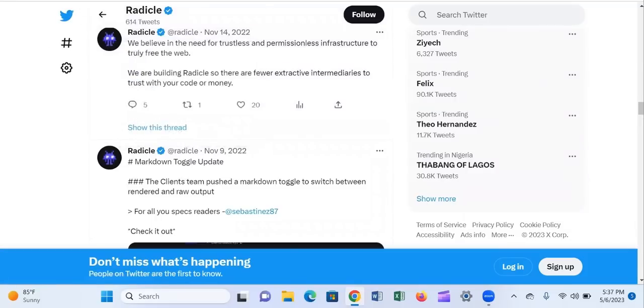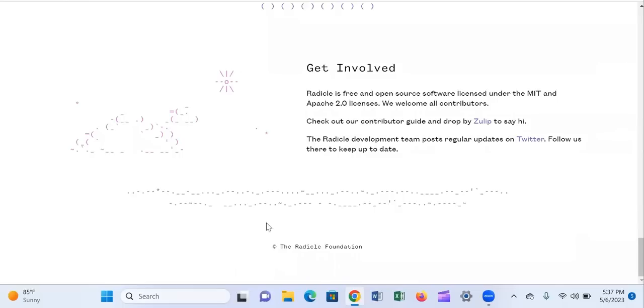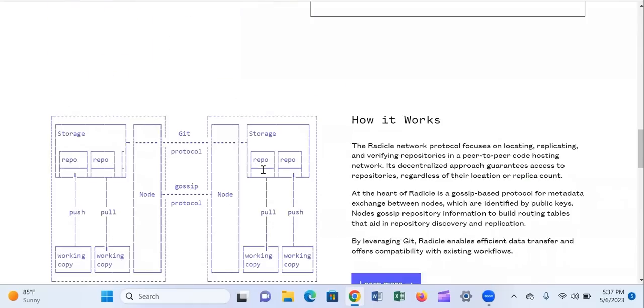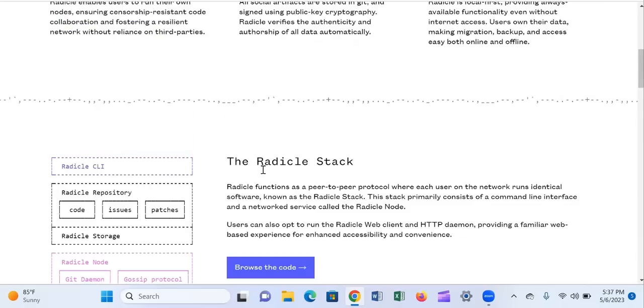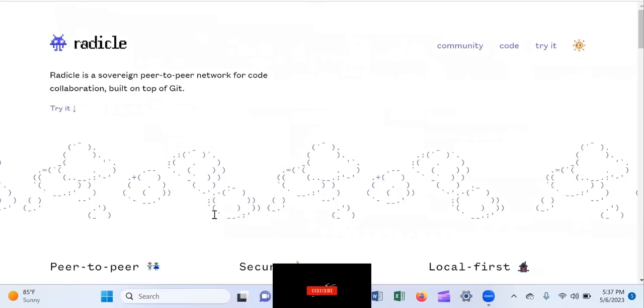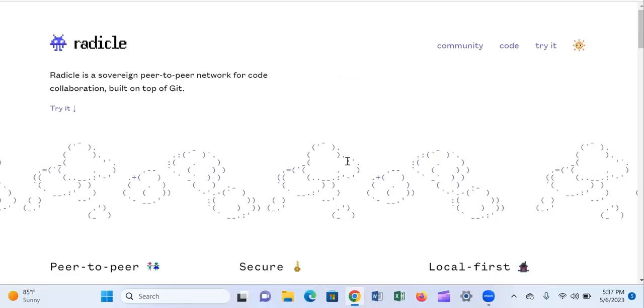We're going to be making more videos about Radicle as the days unfold. As we get more information for you on Radicle, we're going to make it available to you. So you can go ahead and log into the website and try it for yourself and see how it works. It's very easy, and since it's decentralized, you have access to it.